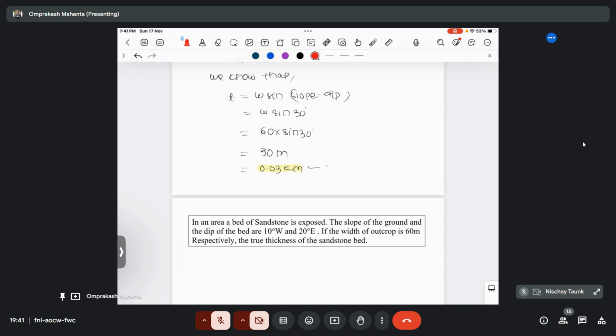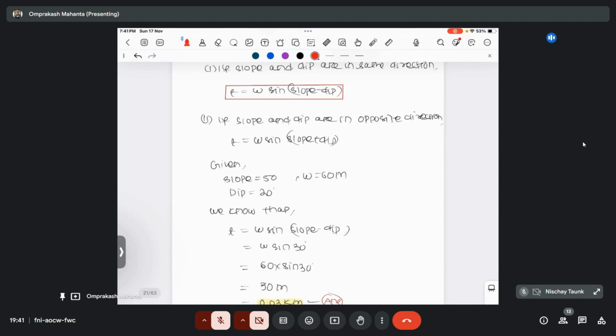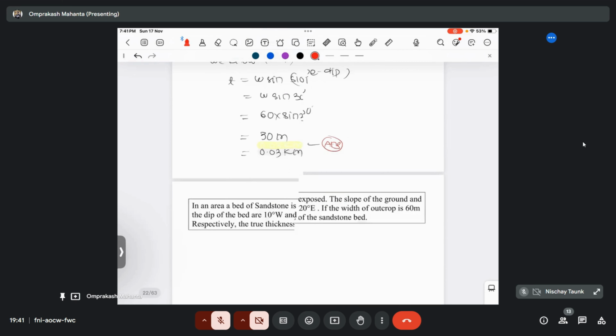So remember that if the slope and dip are in the same direction, then the formula will be T equal to W sin (slope minus dip). If they are in the opposite direction, then the formula will become T equal to W sin (slope plus dip). Okay.